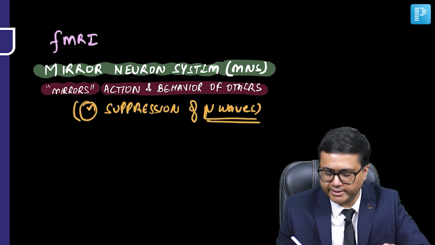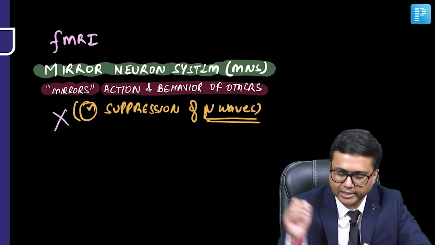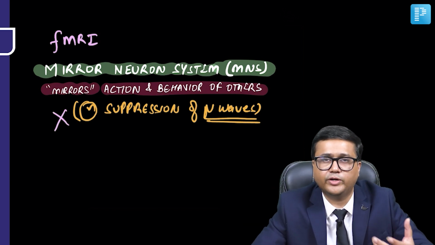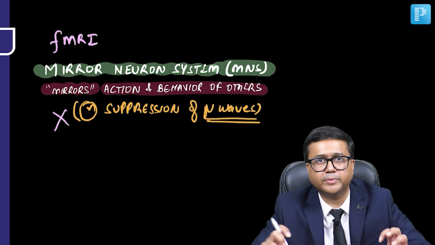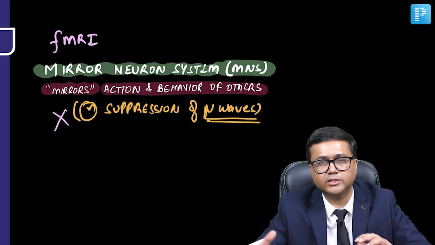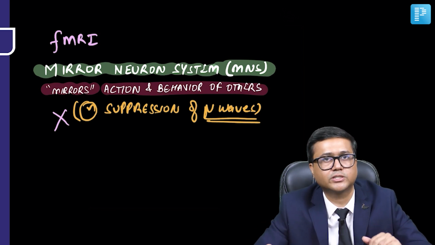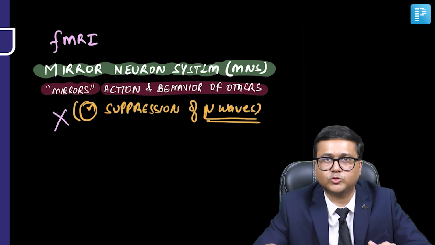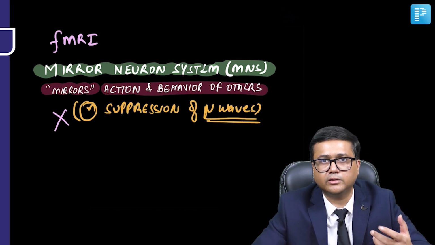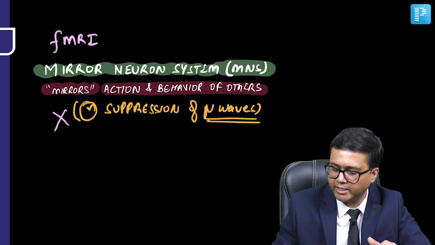But in ASD, there is abnormality in this normal suppression of mu waves. Please remember, this is an important growing evidence of involvement of the mirror neuron system in autism spectrum disorder. So these were some important neuroimaging findings implicated in ASD.